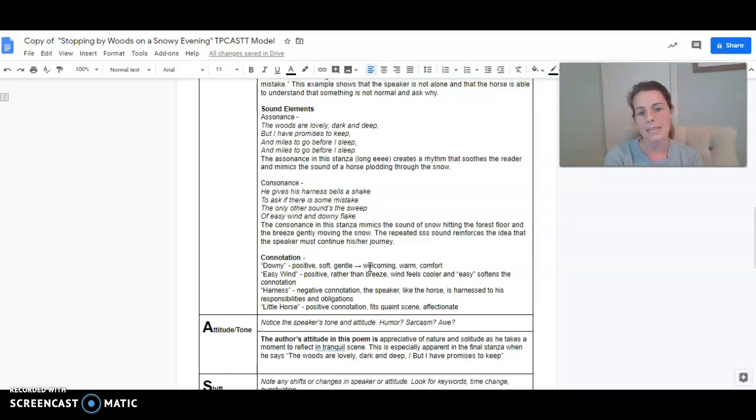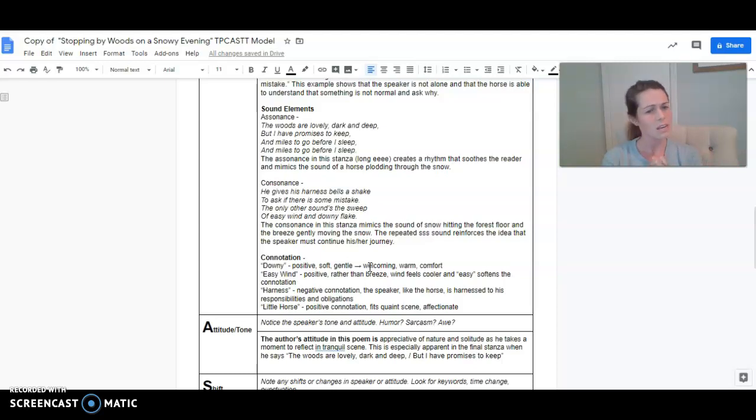An easy wind, we thought that was very positive. It was an interesting way to describe wind. He didn't just say there was a light breeze, which would be more common to say. He actually says an easy wind, and easy is a very soft word and it's very positive. And so we thought it softened the meaning of that. It softened the idea of the wind for us. It was very positive for us.